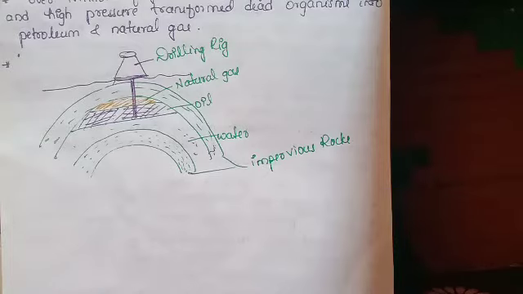Petroleum is a complex mixture, and it is a dark colored liquid with an unpleasant smell. It is separated into various components by a separation technique known as fractional distillation.